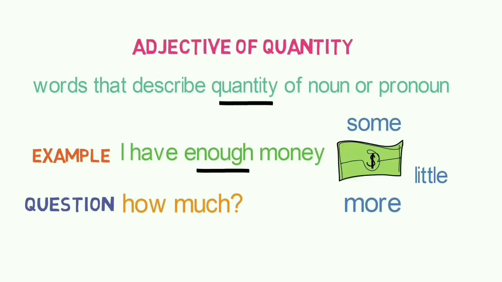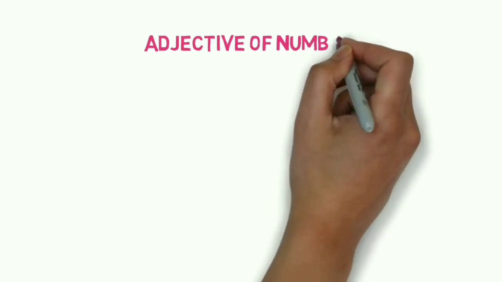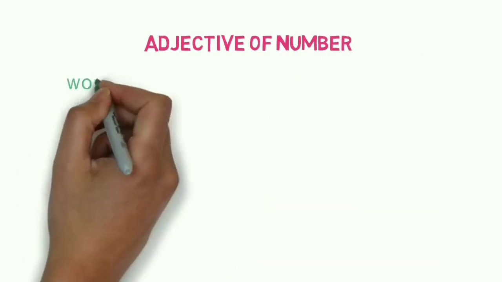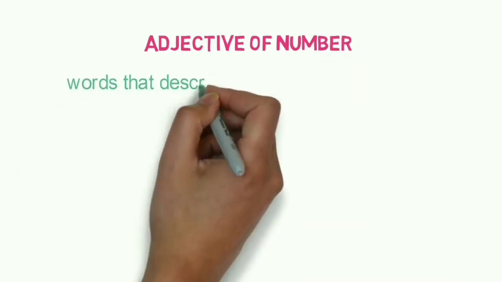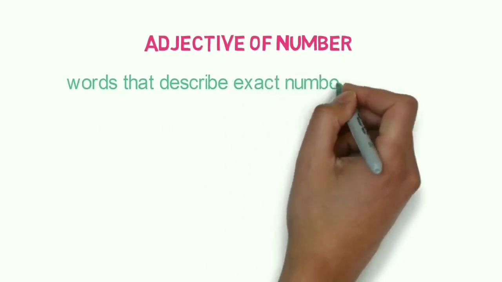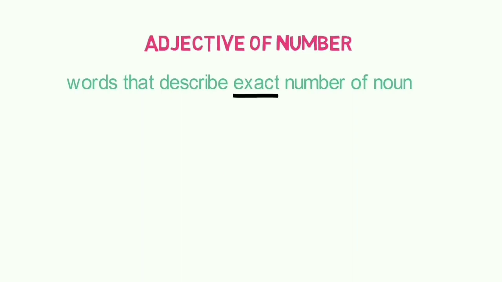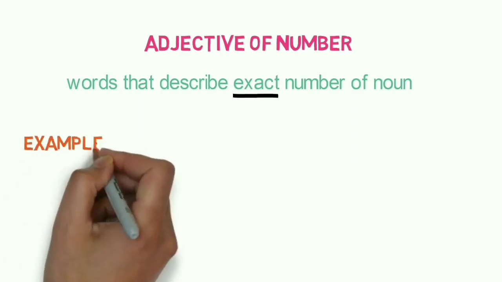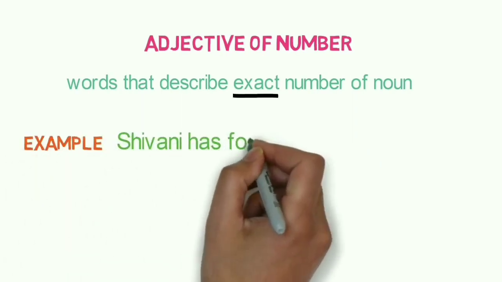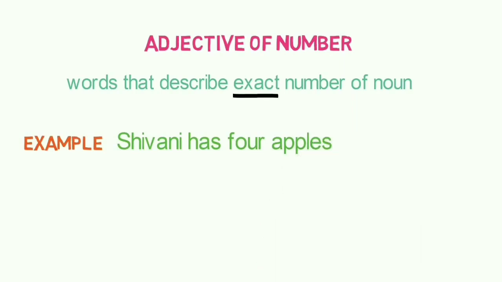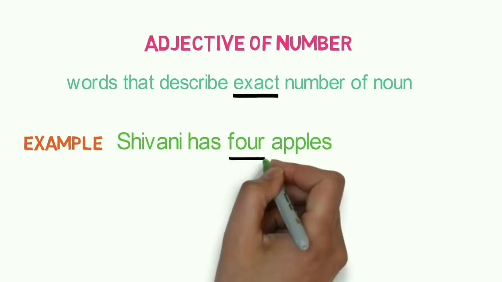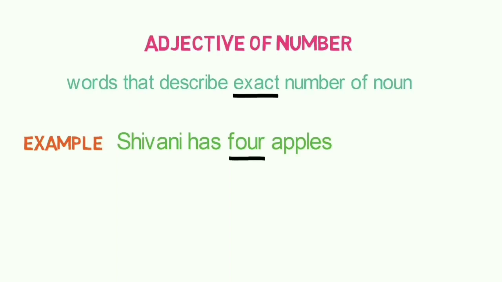So next one is adjective of number. Words that describe the exact number of a noun. Here you can note down the word exact. For example, Shivani has 4 apples. Here 4 is showing the number of apples.